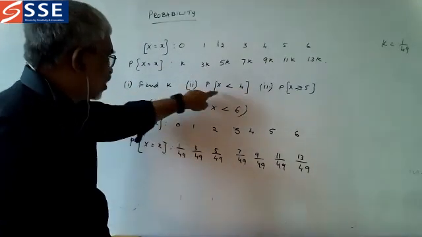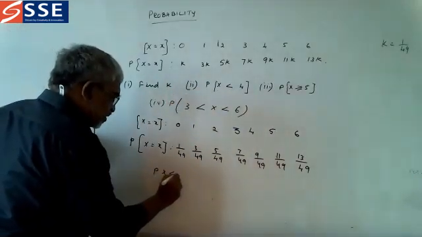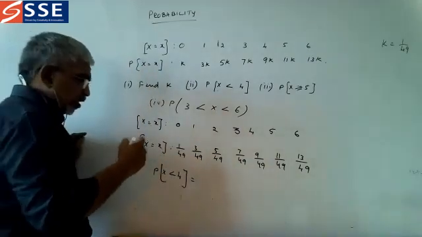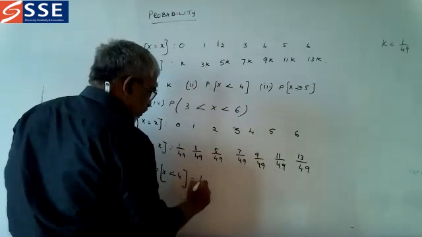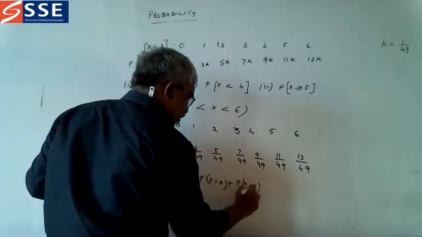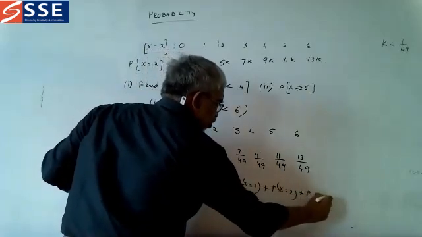We found this. Now we find P of X less than 4. P of X less than 4 is what? Two ways we can write. One way is you add P of X is equal to 0 plus P of X is equal to 1 plus P of X is equal to 2 plus P of X is equal to 3.